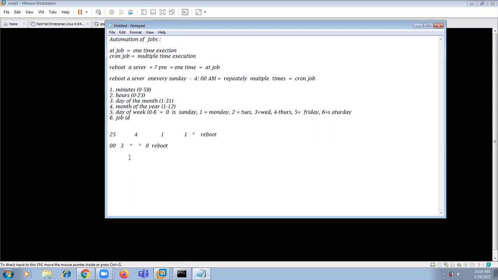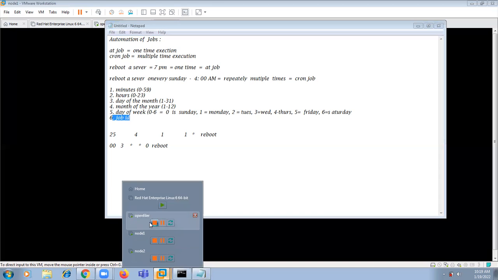So for this cron job, how many fields do you have? We have 6 fields. What are the 6 fields? The first one is minutes, second one is hours, third one is day of month, and fourth one is month of year, and fifth one is day of week, and the sixth one is job ID.